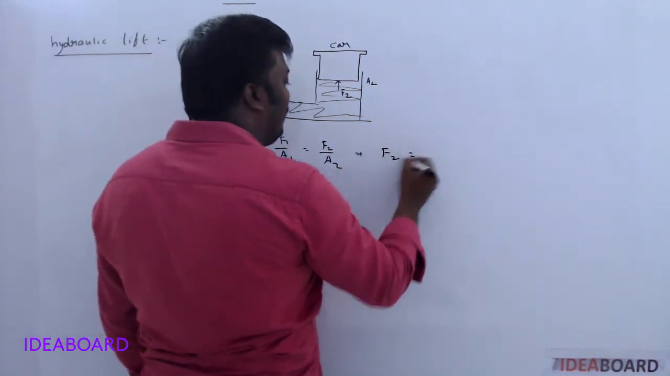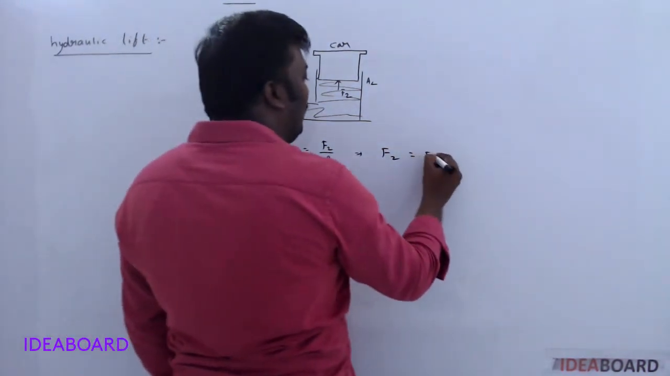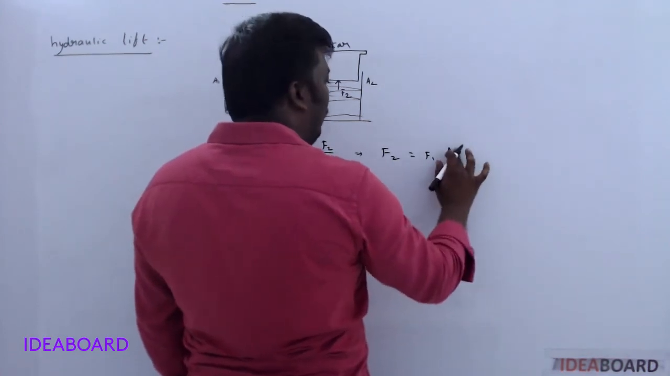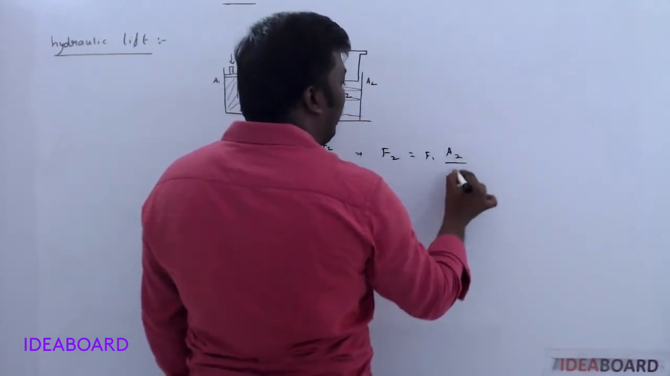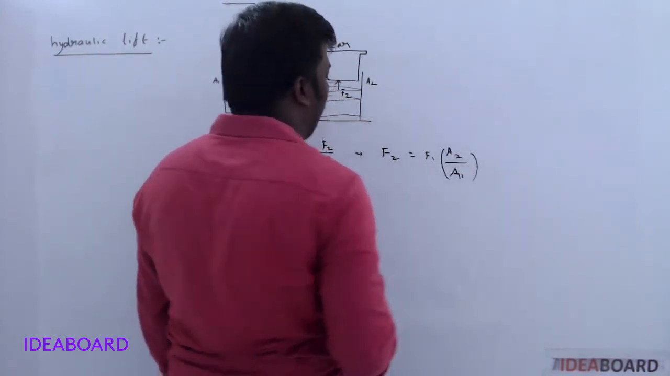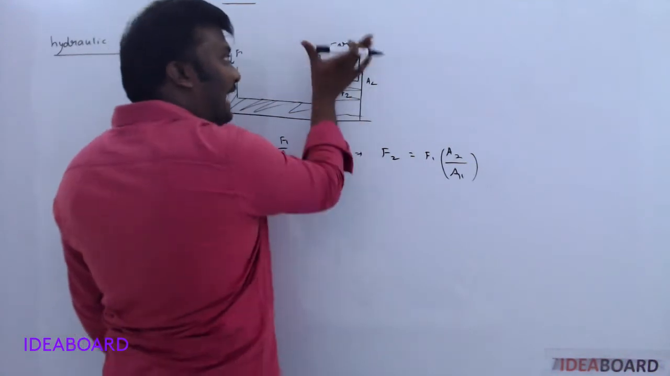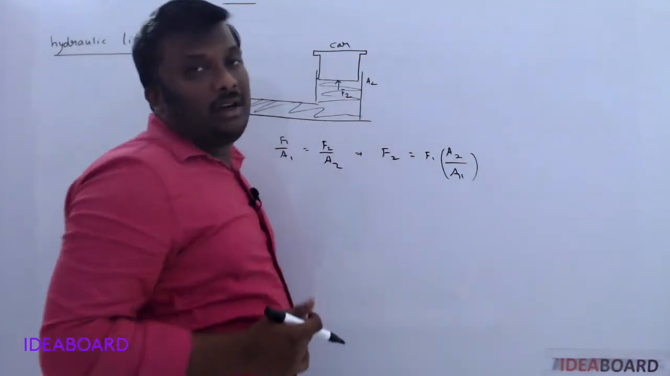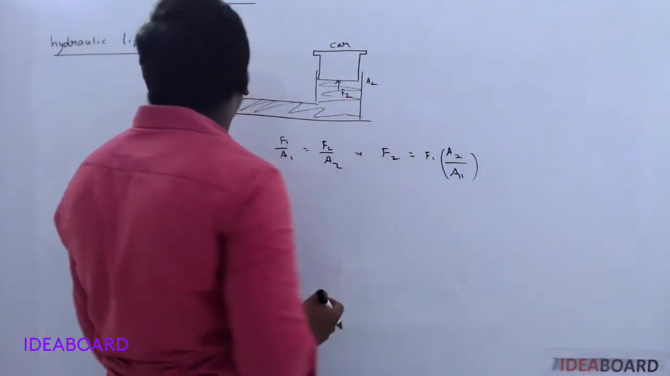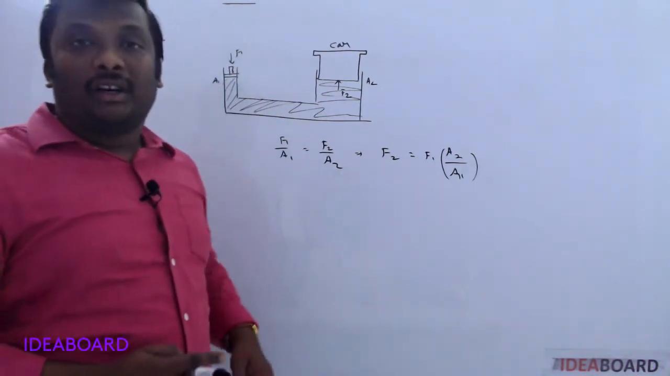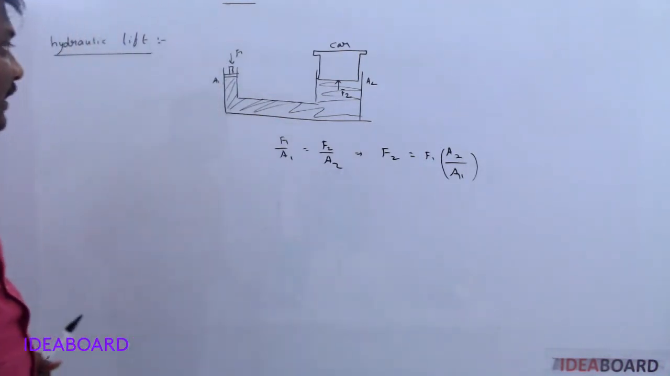So what is the value of F2 here? F2 is equal to F1 into A2 by A1. So with this force acting here, this will lift the car. So it is one of the applications of Pascal's law.